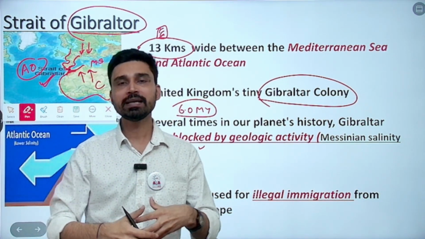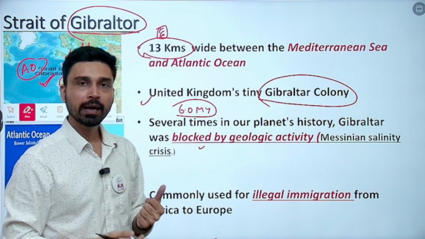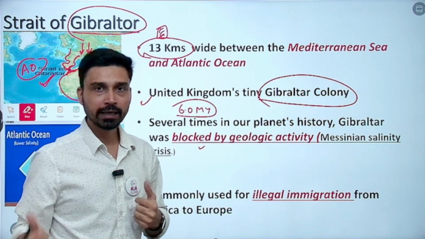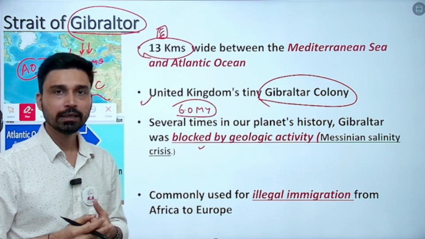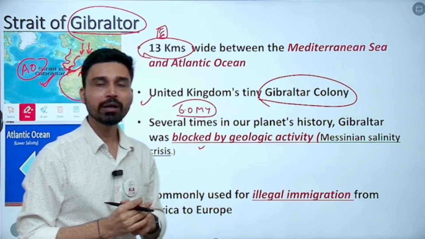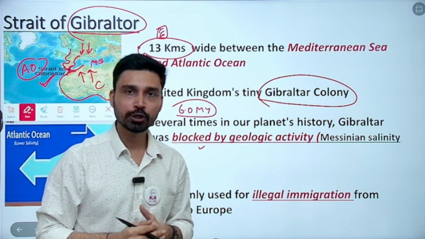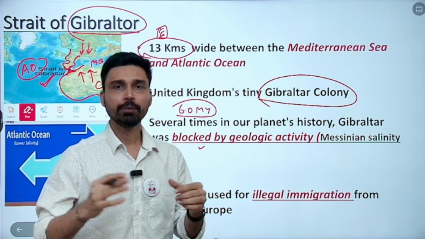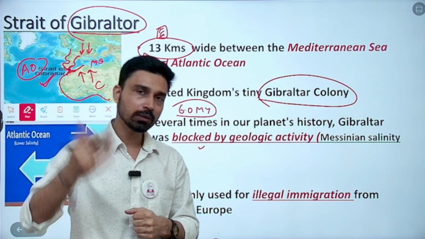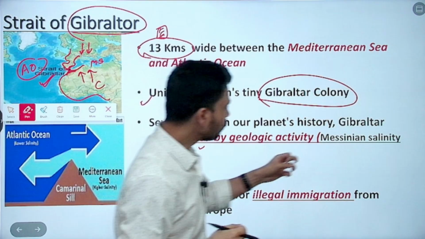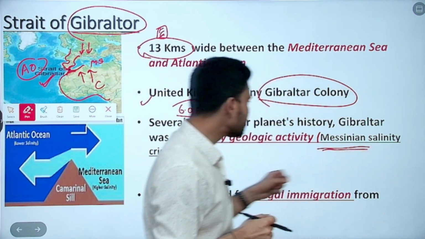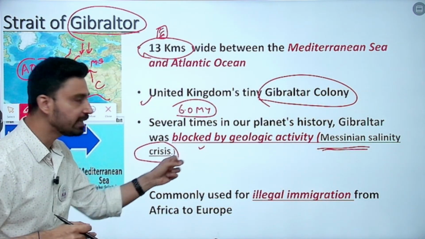Mediterranean Sea does not have any access to fresh water, and whatever water it has before, it kept on evaporating. And due to this evaporation, what will happen? We know that in the ocean salinity chapter, you would have studied that the higher the rate of evaporation, the higher is the salinity of the water. Because when evaporation occurs, it is only water molecules that leave the surface and the salt is left behind. So this phenomenon or this event is referred to as Messinian salinity crisis.